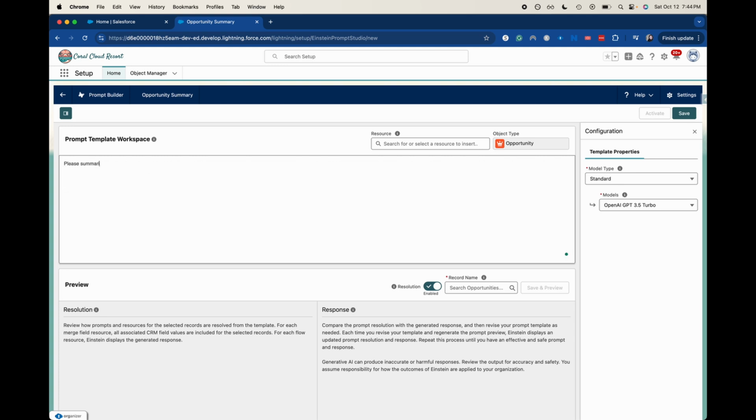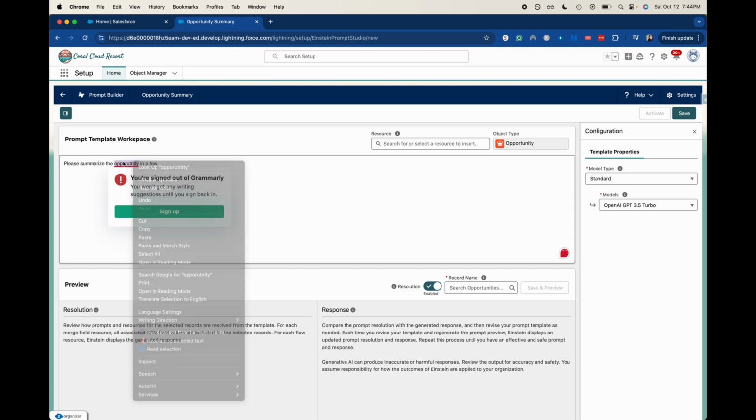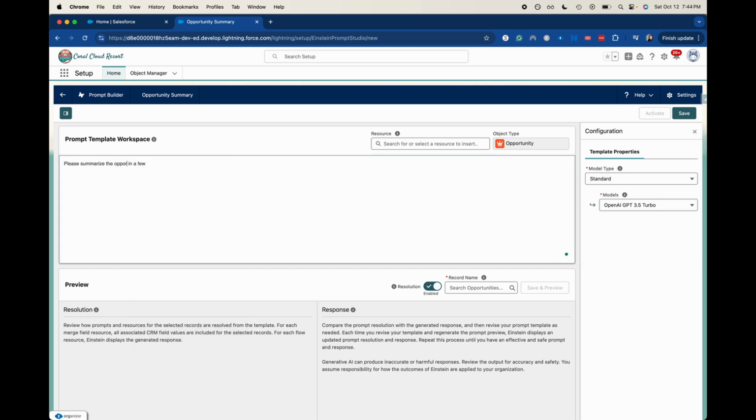Please summarize the opportunity in a few sentences, using... So I'm just going to type this out, which merge fields I want to do, and then I will enter the merge fields later.